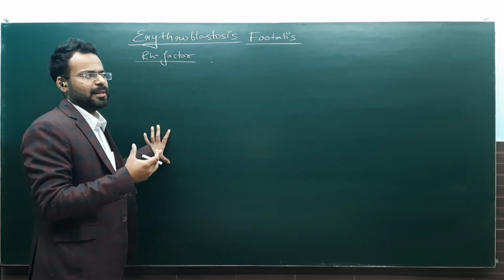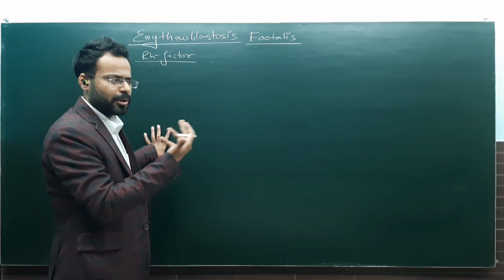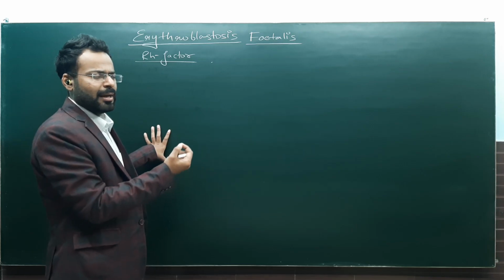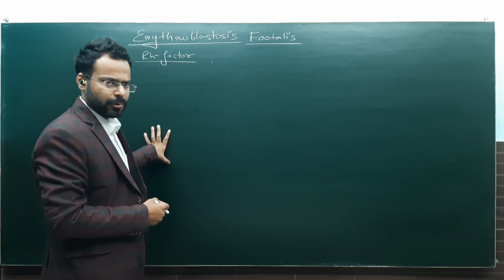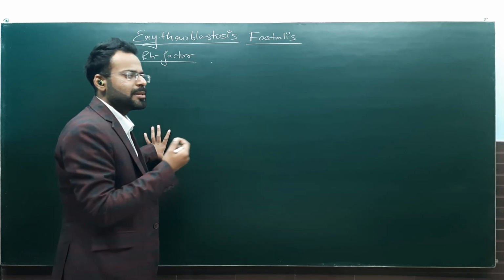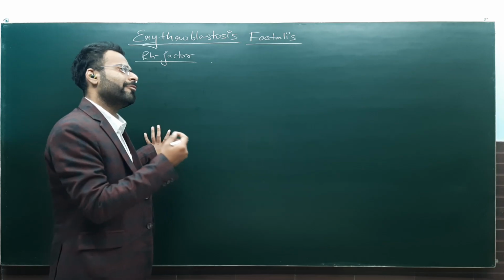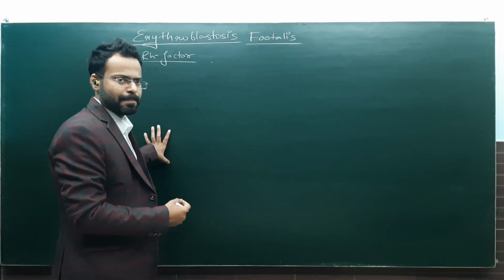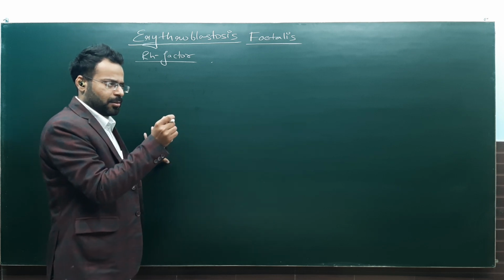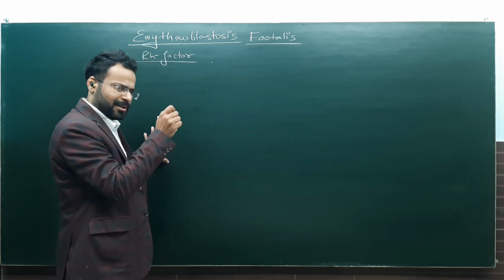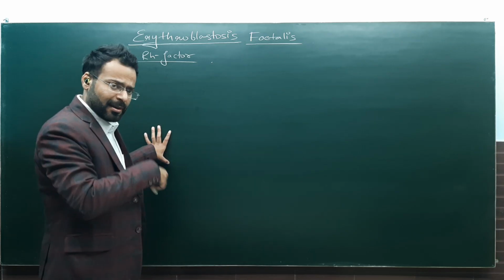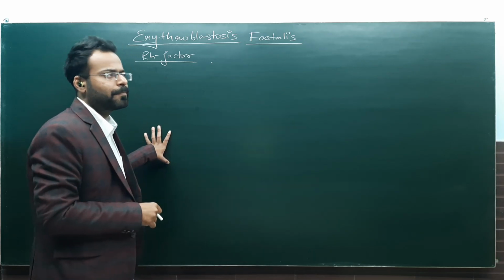Let me give an example: Mr. X has blood group A negative, and now we expose this person to positive blood, let's say A positive. The RBCs of the donor will have the Rh antigen, and this Mr. X does not have that Rh antigen.